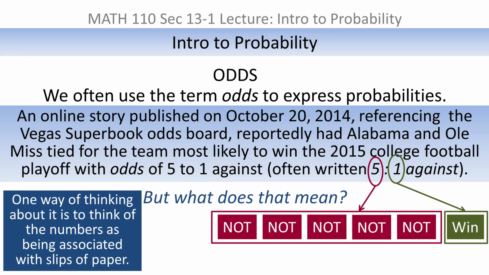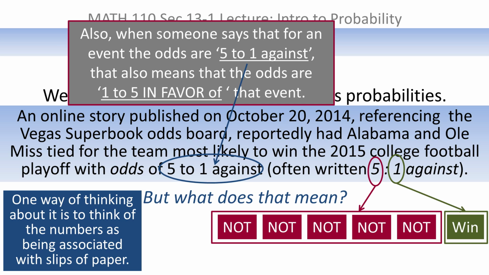Before we actually do that, I do want to mention that when someone says that for an event the odds are 5 to 1 against, you could think of that as 1 to 5 in favor of. Typically when you look at reading Vegas odds and things like that, they're always saying them as an against. But mathematically speaking, you could say 5 to 1 against, or you could say 1 to 5 in favor. It would not matter at all mathematically. In practice, the odds written as against is more common.